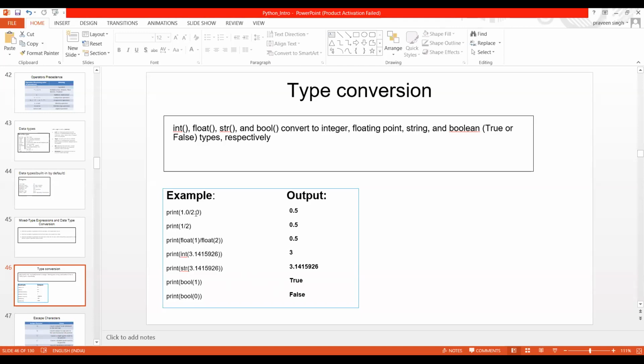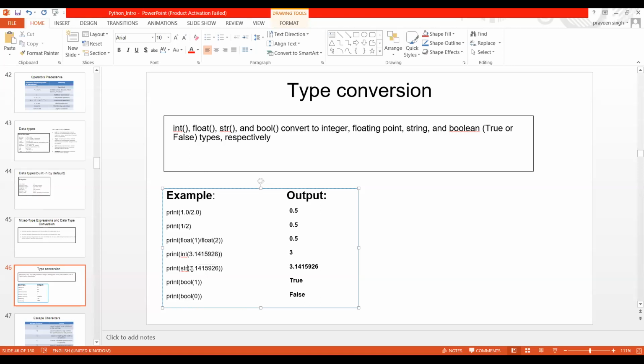This is a float value, this is also a float value. And this is what? Integer values. What will you get? You will get a float value. Here, definitely you will get a float value. Here this is a float value, but you have converted it into integer, then what will you get? You will get an integer value.